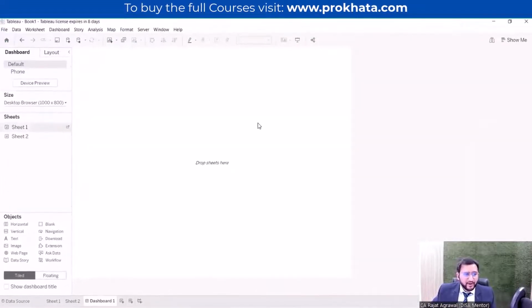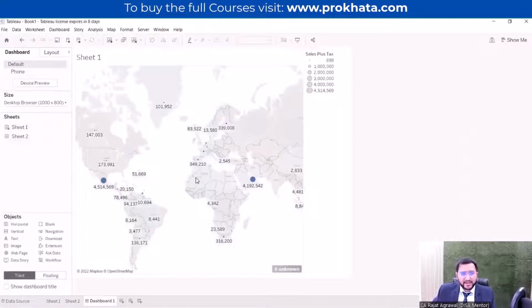When I click on sheet 1, sheet 1 is now visible. Like this, we will be creating different visualizations, and we will be clubbing all the visualizations in the dashboard. And when we have made all the different dashboards, we can club all the different dashboards in a story. So this is the pattern of Tableau.